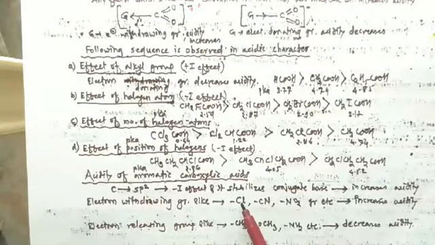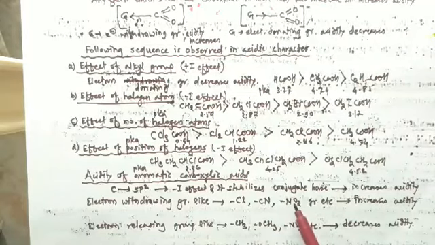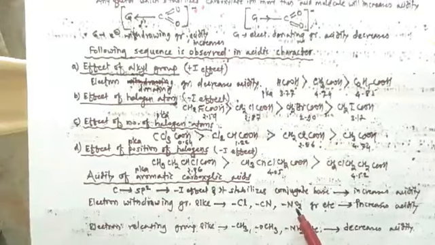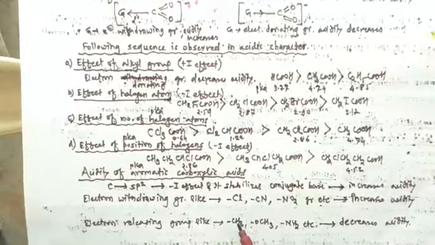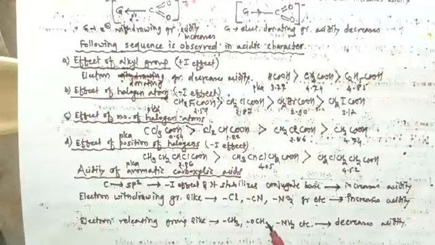So when electron withdrawing groups like Cl, CN, NO2 are attached to the benzene ring, then due to presence of such groups, there is an increase in the acidity. On the other hand, if electron releasing groups like CH3 or NH2 are attached to the benzene ring, then they decrease the acidity.